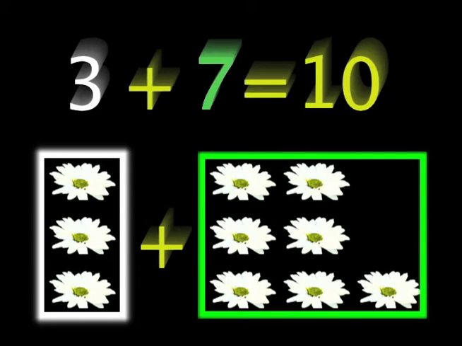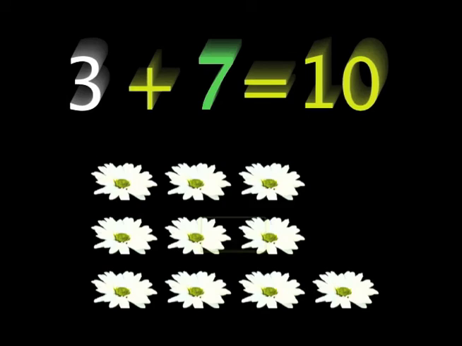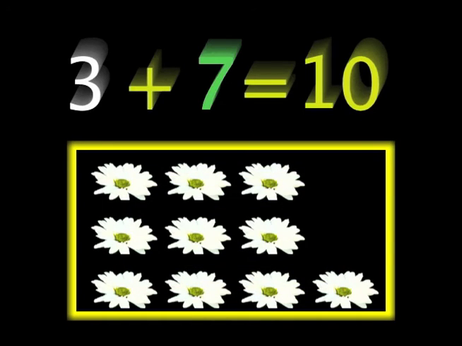Adding means putting them together. So if I put these 2 together, in all, there are 10 daisies. So 3 plus 7 equals 10.